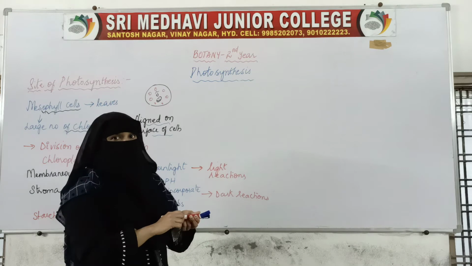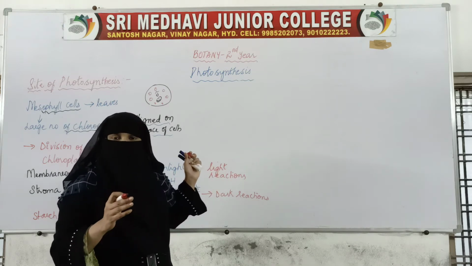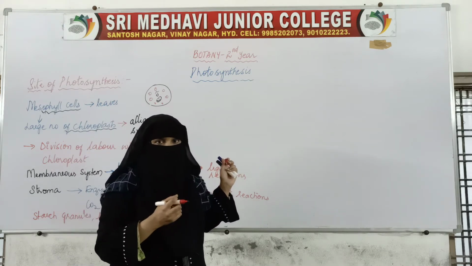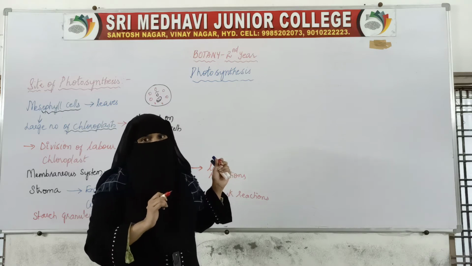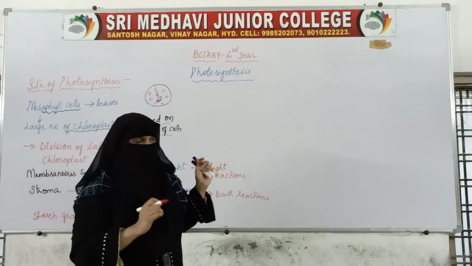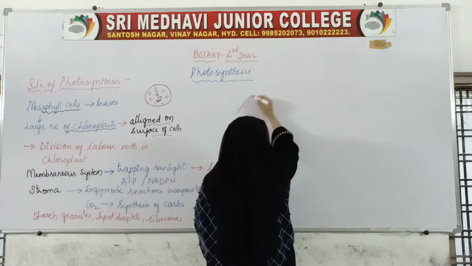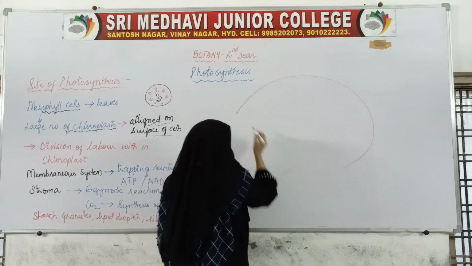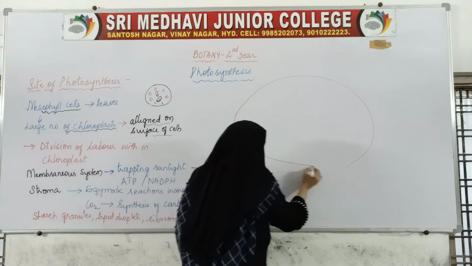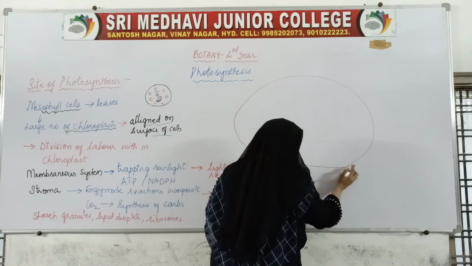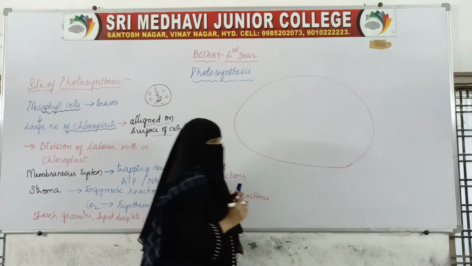A chloroplast is a structure which stores chlorophyll, and it is very important for photosynthesis. If we draw the structure, the chloroplast is a double membrane organelle. It is a membranous organelle consisting of a double membrane.